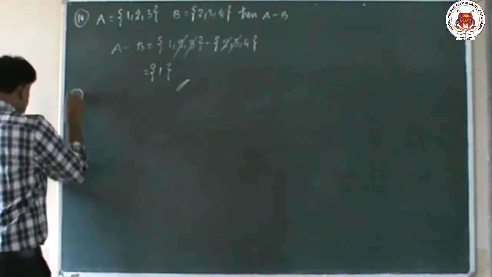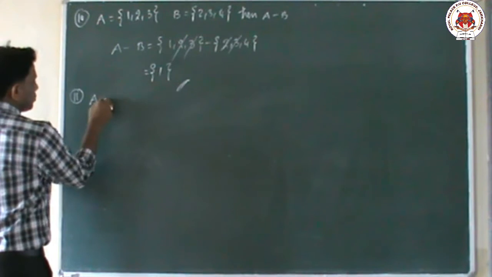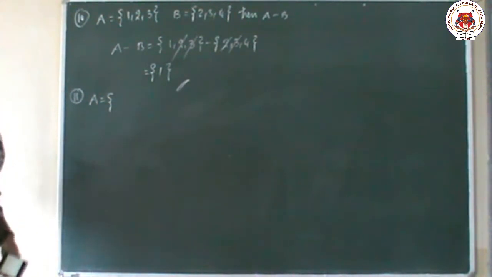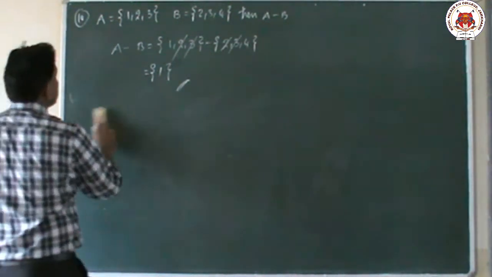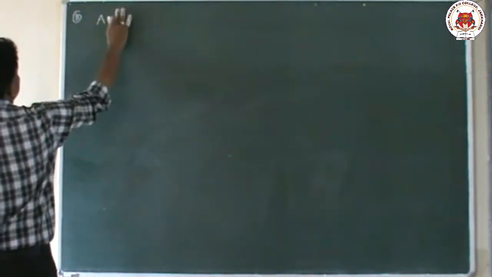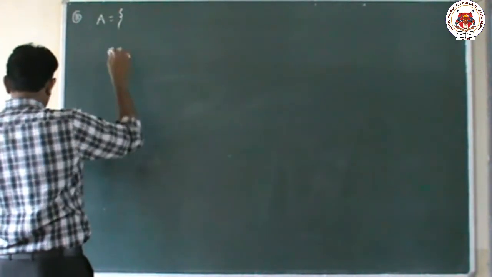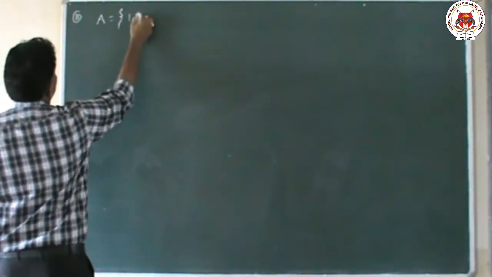Now we go to the next question, children. There is a 11th question. So this question is a little bit lengthy. I will take care of it. Next 11th question is A equal to 1, 2, 3, 4, 5.